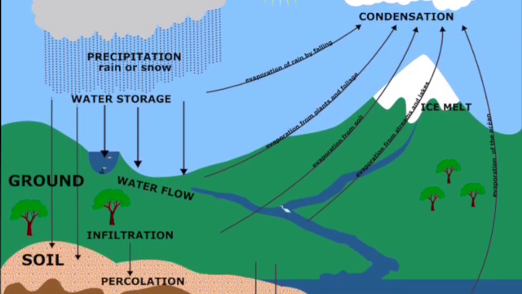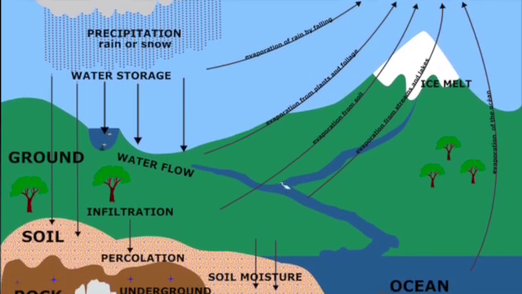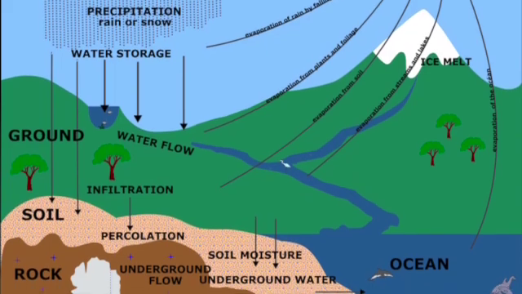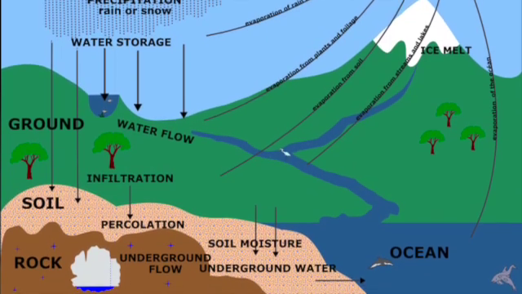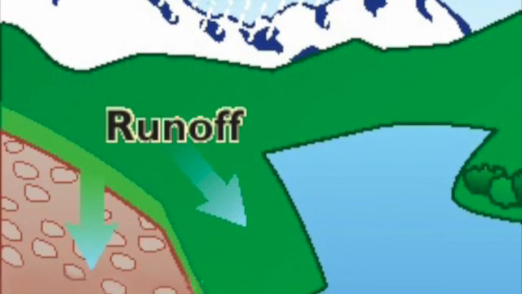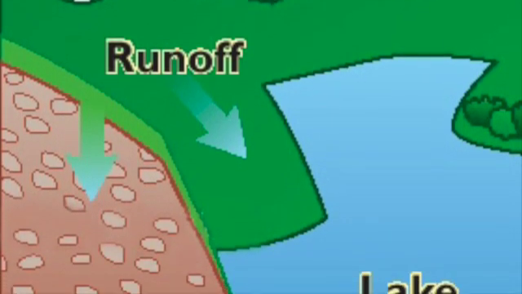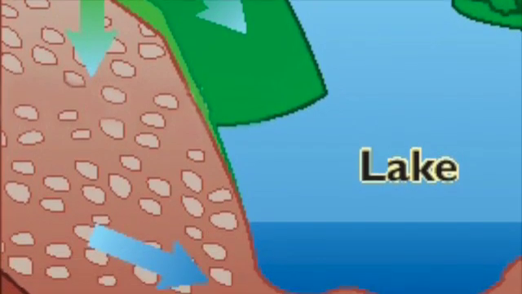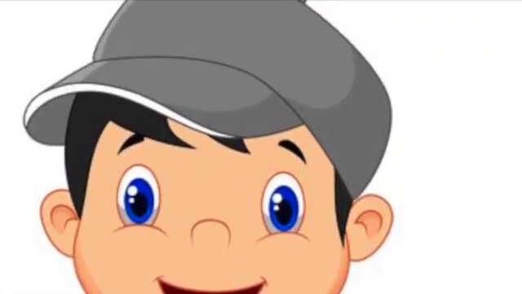Sometimes water doesn't always end up there, though. Sometimes it falls onto the ground like that puddle I saw this morning. And it will flow across the ground," said Parker. "Excellent job," said Tom. "That is called a surface runoff. Sometimes the water will soak into the soil, and then it will slowly move through the ground until eventually it reaches a river or the ocean," said Tom. "Then the cycle starts all over again," said Parker.